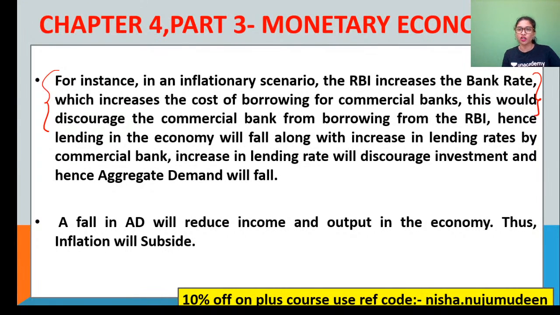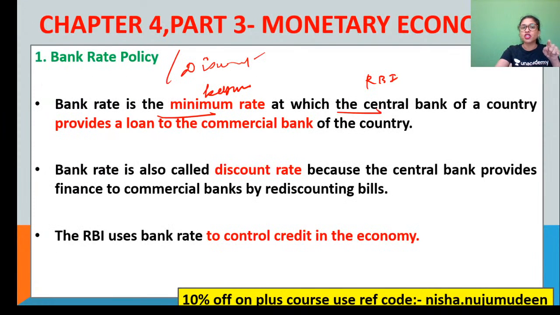RBI has to play an important role, right? With regard to the instrument called bank rate, what they will do is, will they increase or decrease? Now, bank rate means the minimum rate. Matlab, the lowest rate at which RBI is giving loans. So now, during an inflation situation, too much money supply is there in the economy, right? That is why inflation is put forward, where the prices are increasing for all the commodities.